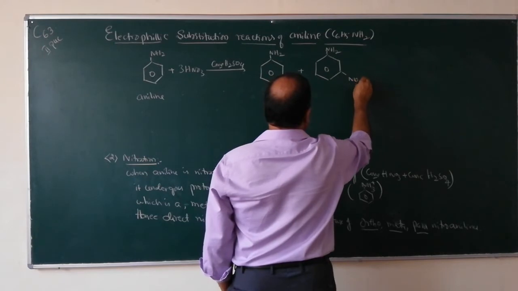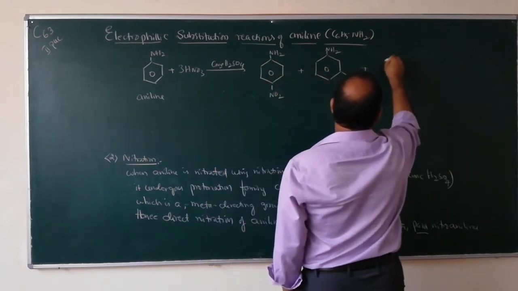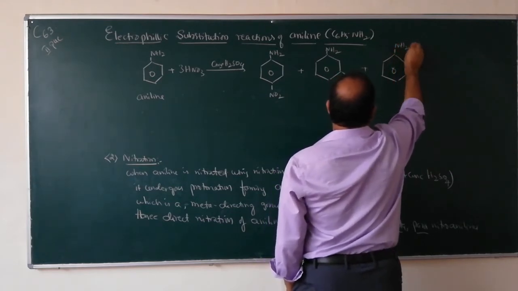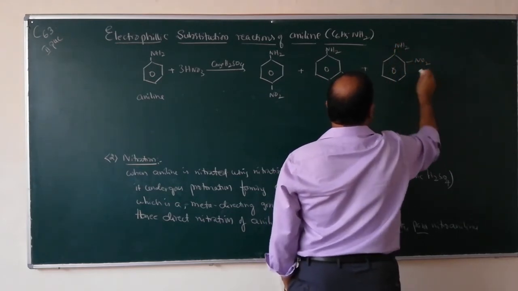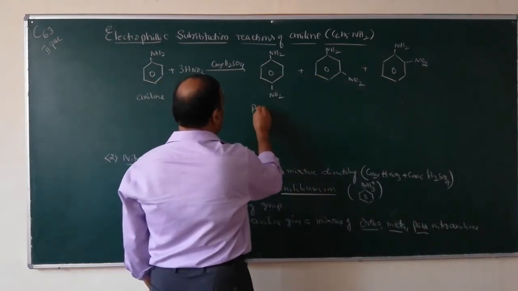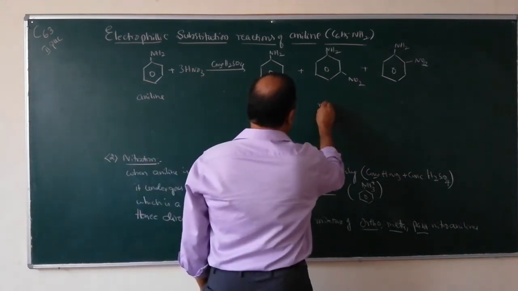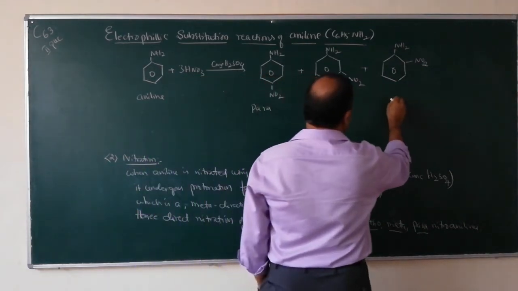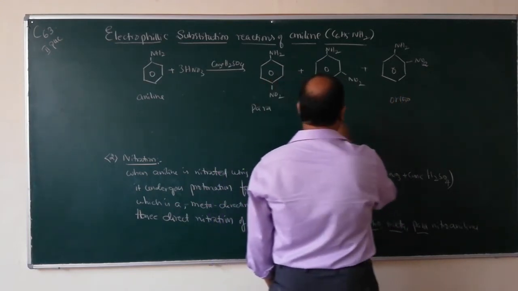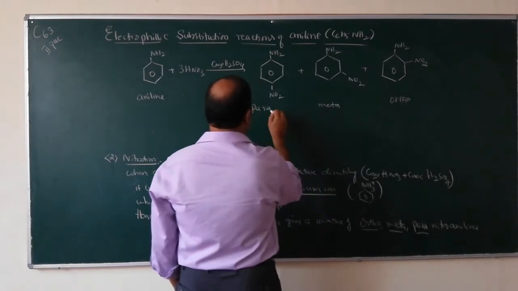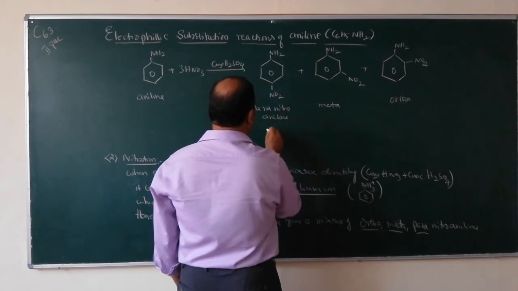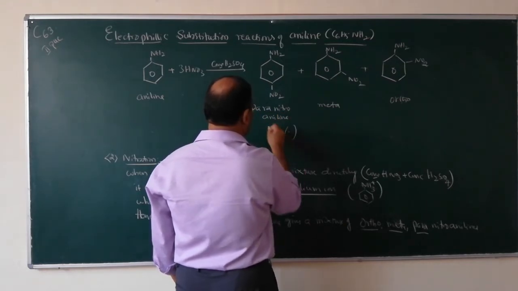This one is para, this one is meta, and this one is ortho nitroaniline. Para nitroaniline is 52%.